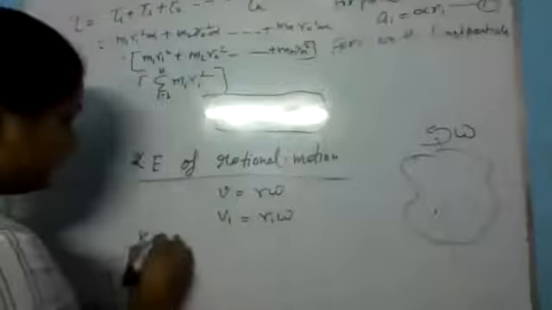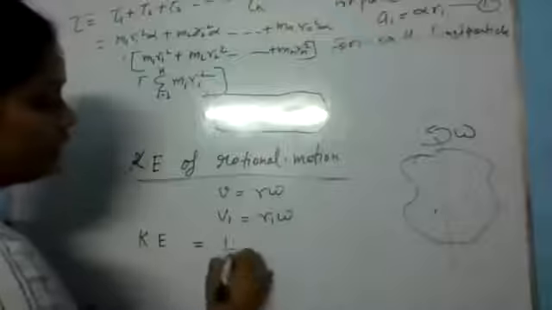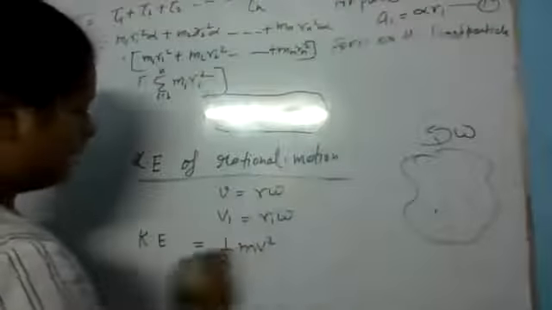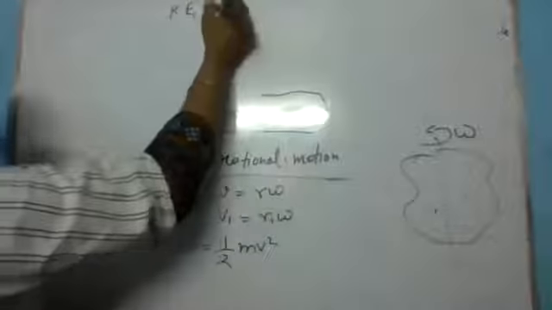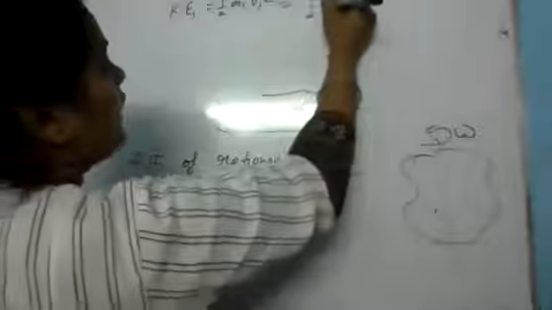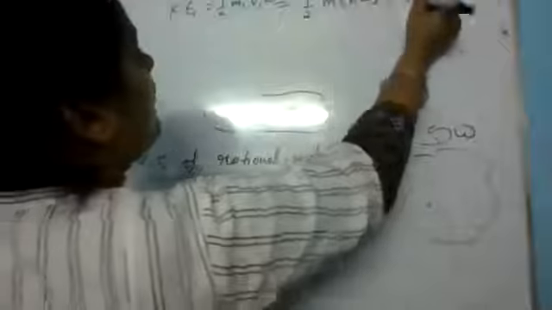Now the kinetic energy for linear motion is half m v square, right? For the first particle, you can write half m1 v1 square. In the place of v1, I can put this, so half m1 into r1 omega whole square. So it will be half m1 r1 square omega square. Is this step clear?